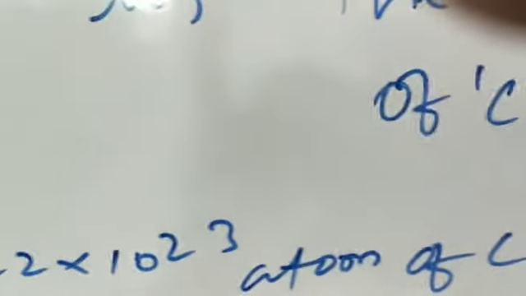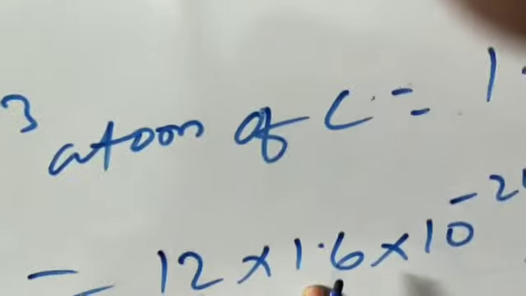Now the atomic mass of 1 atom of carbon, as we explained above, is 12 into 1.6 into 10 to the power minus 24 gram.